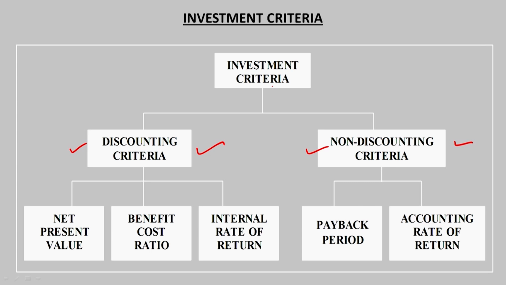we talk about the discounted criteria, which is commonly in use, because now we have known the concept of the time value of money.